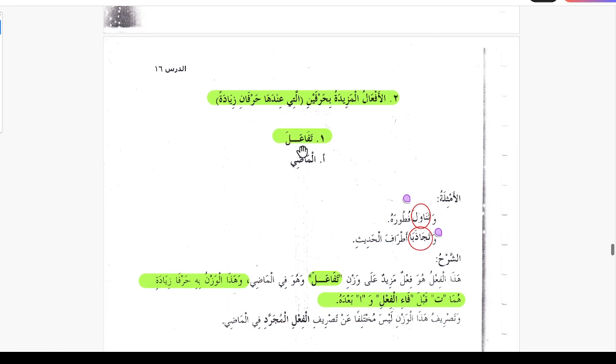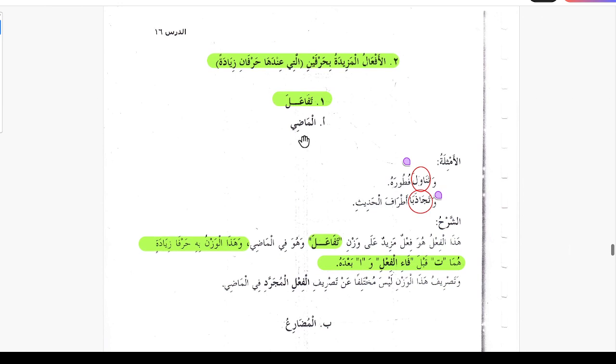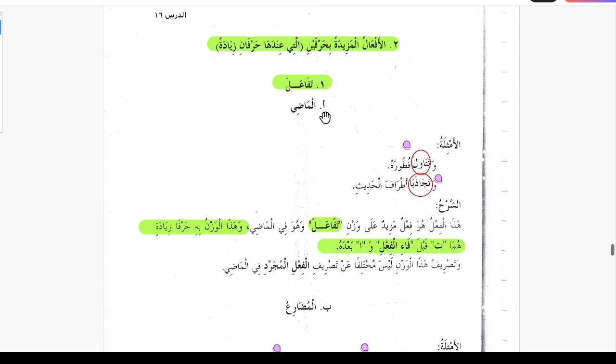Like I said, tafa'ala, which is the past tense, and in this group here are some examples. Watanawala, so this verb is tanawala yatanawalu. Tanawala means to eat. Watanawala futurahu, and he ate his breakfast.